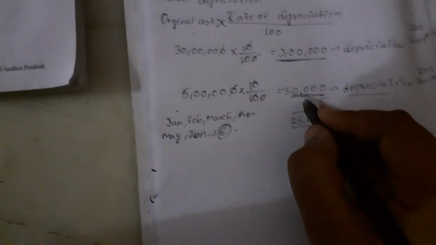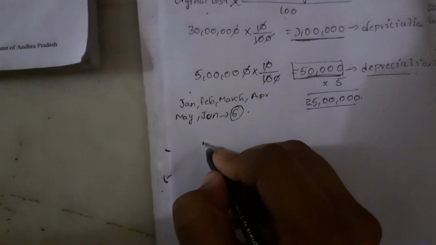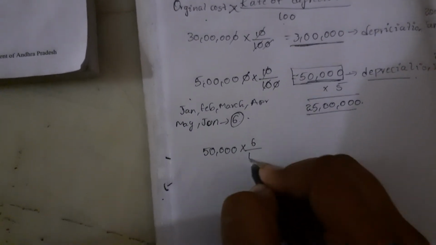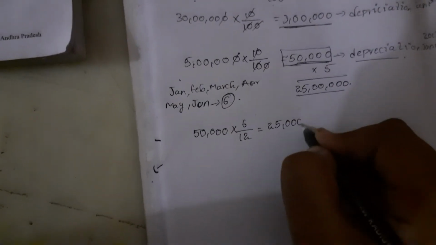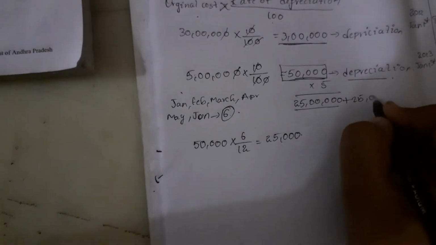We have to calculate depreciation of 50,000 for 6 months because we used the truck only for 6 months. If we calculate, we'll get 25,000. Now we'll add both of these in the depreciation.